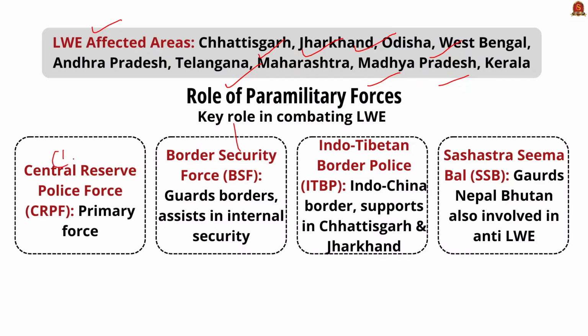See, the first important one is the Central Reserve Police Force, CRPF. They are the primary force engaged in anti-left-wing extremism operations. Second comes the Border Security Force, BSF. They guard the border and assist in internal security. Third comes the Indo-Tibetan Border Police, ITBP. They are assigned to the Indo-China border and they support operations in Chhattisgarh and Jharkhand. Then comes the Sashastra Seema Bal, SSB. They guard the Nepal and Bhutan border and are also involved in anti-left-wing extremism operations.